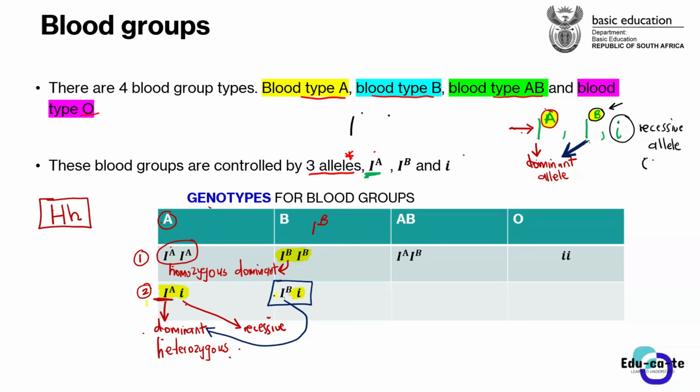Instead, the allele that will determine the blood group to which this person belongs is this one with the capital letter B, because it is the dominant allele. So this is just Mendel's law of dominance, to say that when we are having a heterozygous condition, the dominant allele is the one that is shown in the phenotype, whereas the recessive allele remains masked or is not shown in the phenotype. So this I B, this I with the capital letter B, is a dominant allele. Hence, it is the one that is responsible for declaring this blood type to be blood type B.